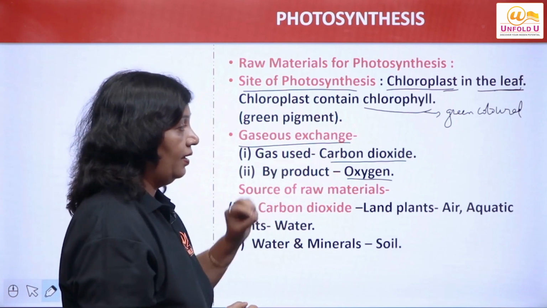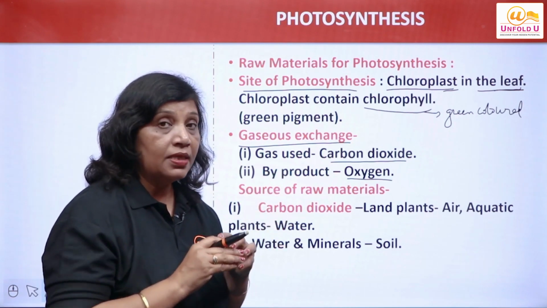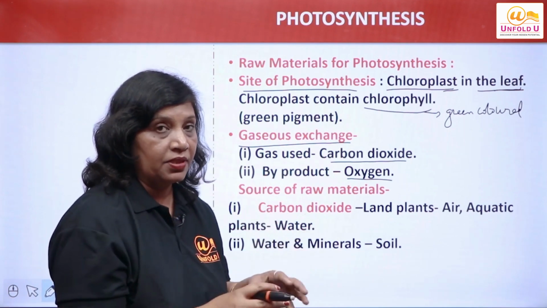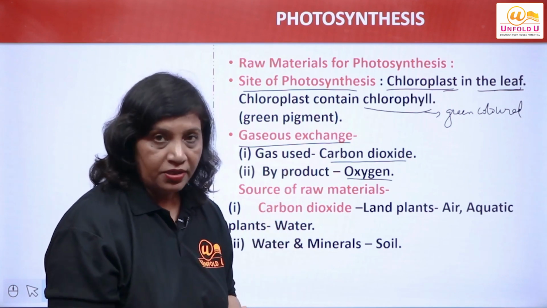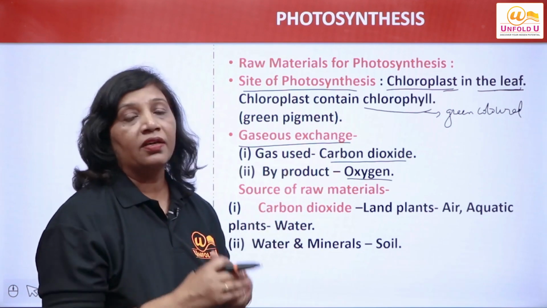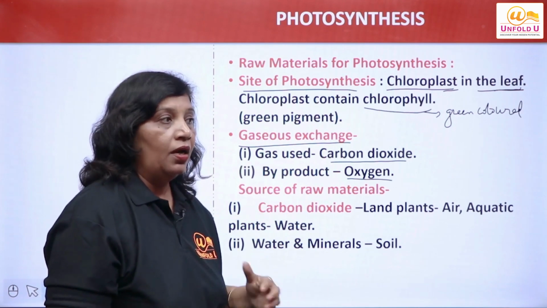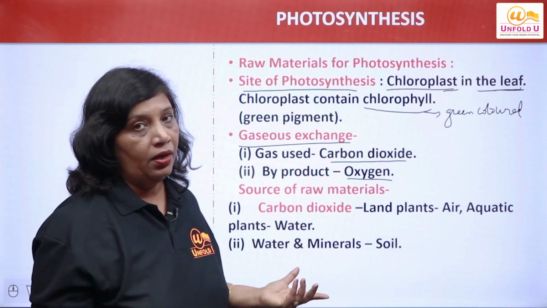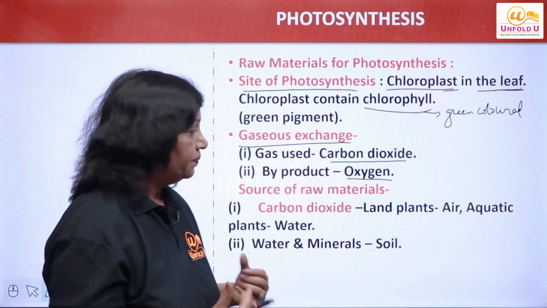So I would say photosynthesis is a very important process because it is giving life to all organisms. How does it give life? Because it is releasing oxygen, and oxygen is very important for the survival of all organisms. All the animals depend on green plants, directly or indirectly, for food.